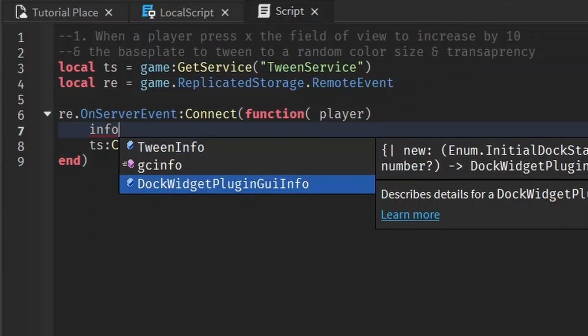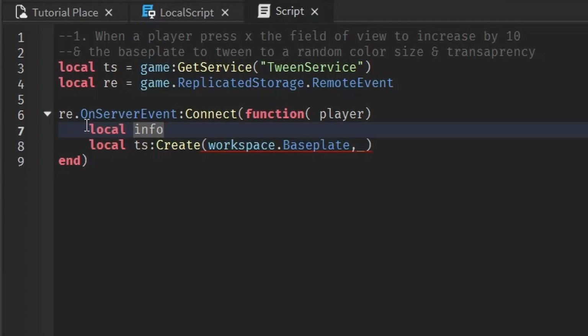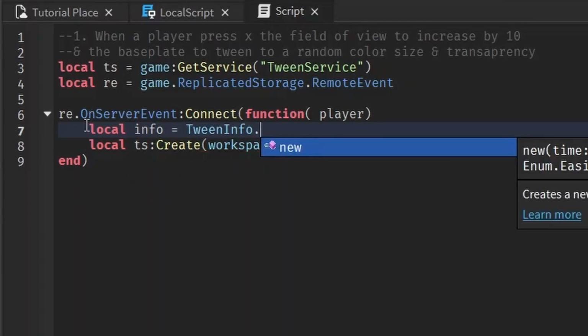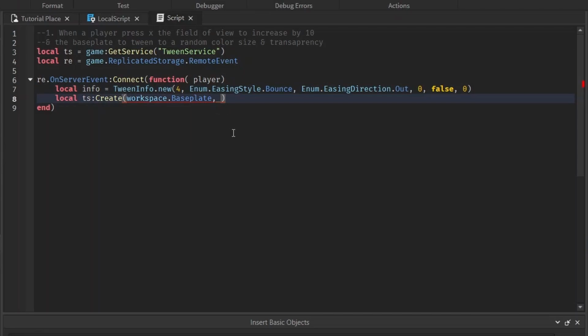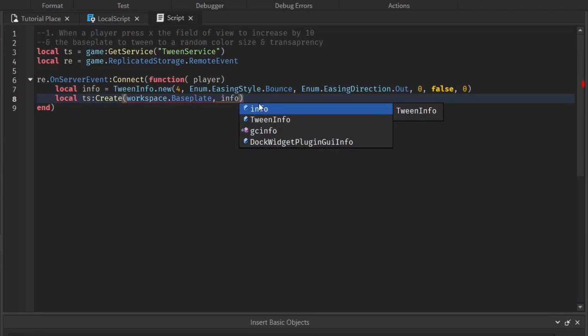So info, let's make this stuff local. So info equals tween info.new. And you can make this whatever you want. I just set it to something I think would be nice. And once you're happy with that info, just pass it on as the second argument.